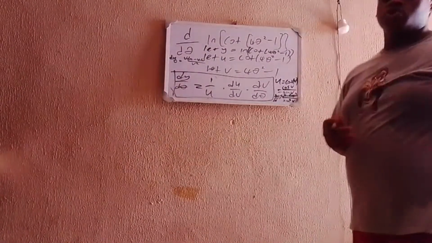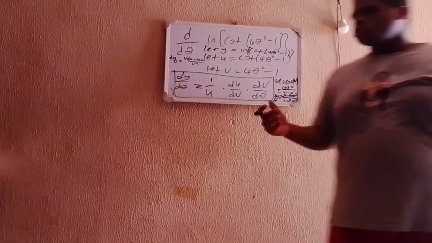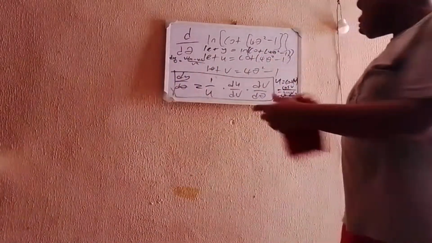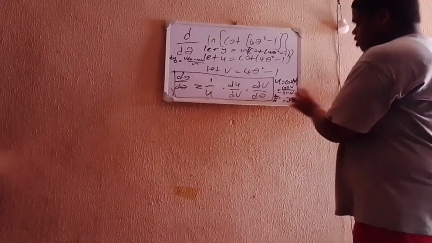Now, from your trig functions, you know sine square x plus cos square x is equal to 1. So you have minus sine square x minus cos square x, you get minus 1. So all this up here, this minus sine square v minus cos square v is all equal to minus 1.